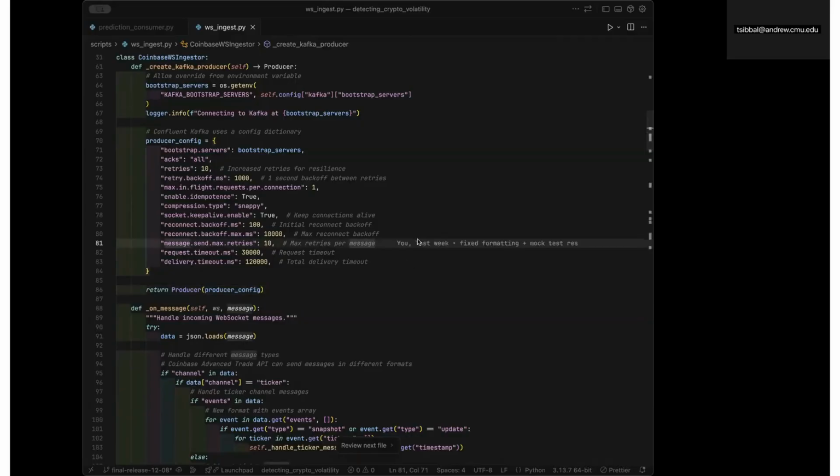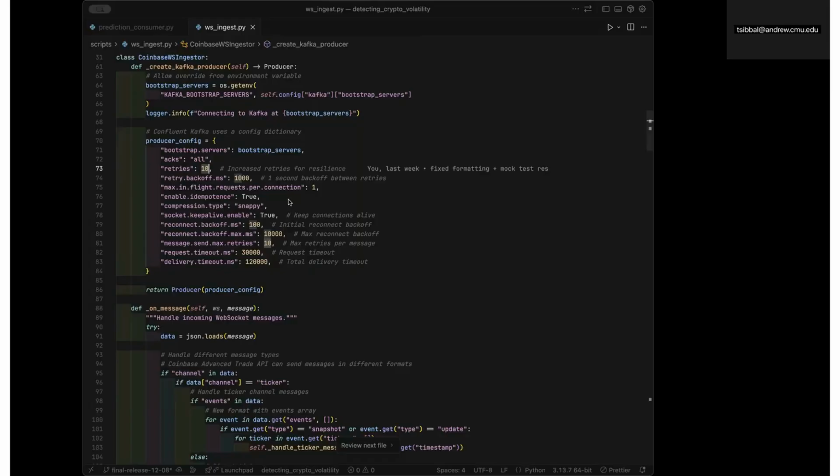As a starting point, here's the Kafka producer config in the ingestion file for the ticks. Here we've increased the retry count from 3 to 10 attempts and also added exponential backoff from 1 to 10 seconds. Also, we've enabled socket keep alive, which will maintain long-lived connections.